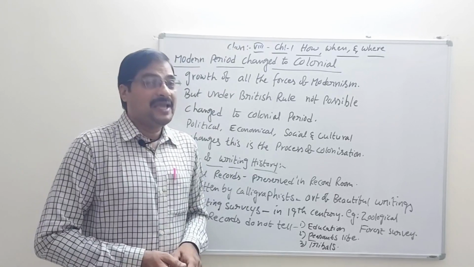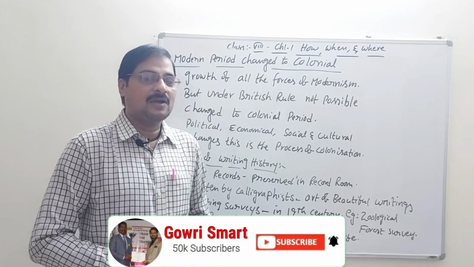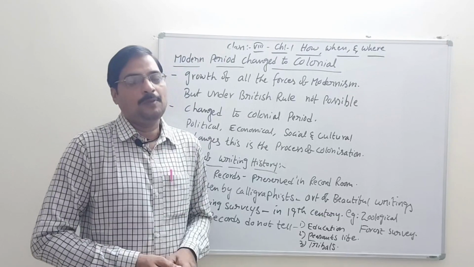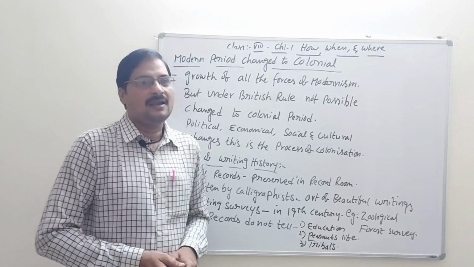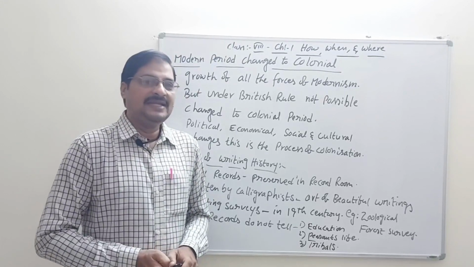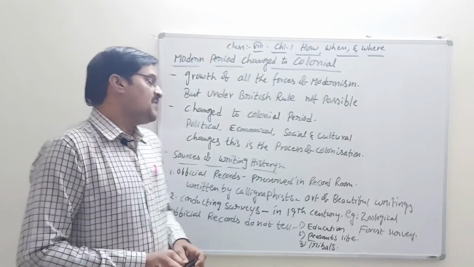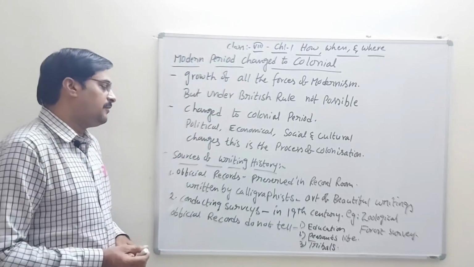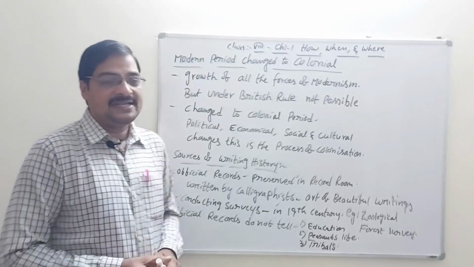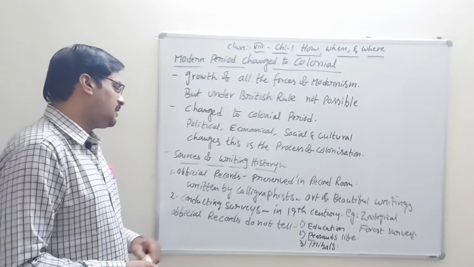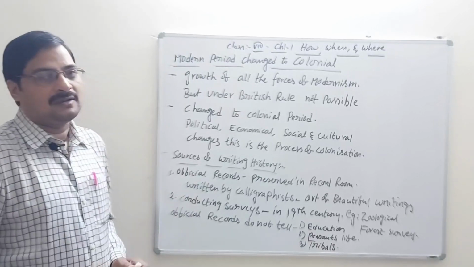According to their ideas and their advice, people ran their lives in society in the 18th and 19th centuries. According to this, we learn some sources of writing history. What are the sources of writing history? Because there are some official records.